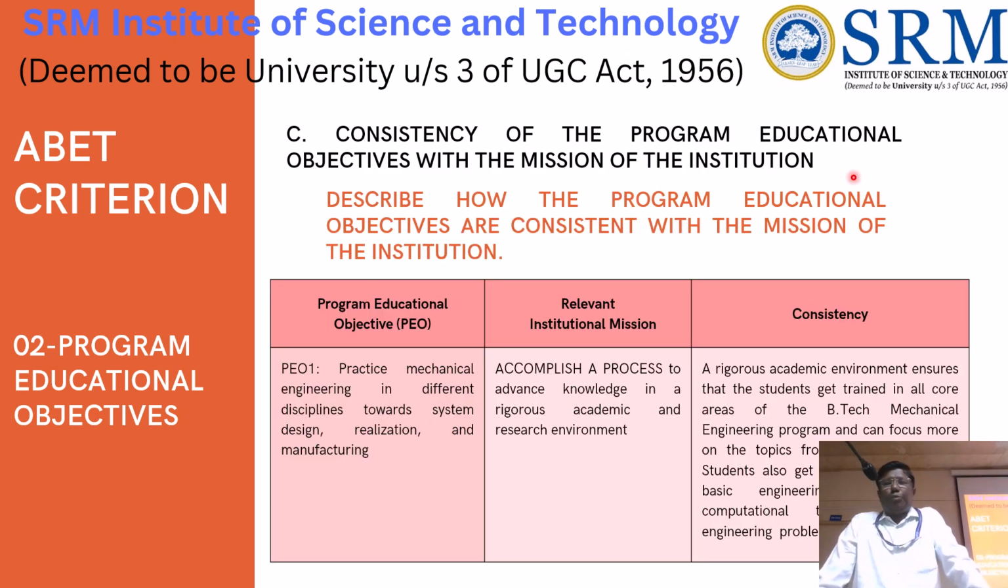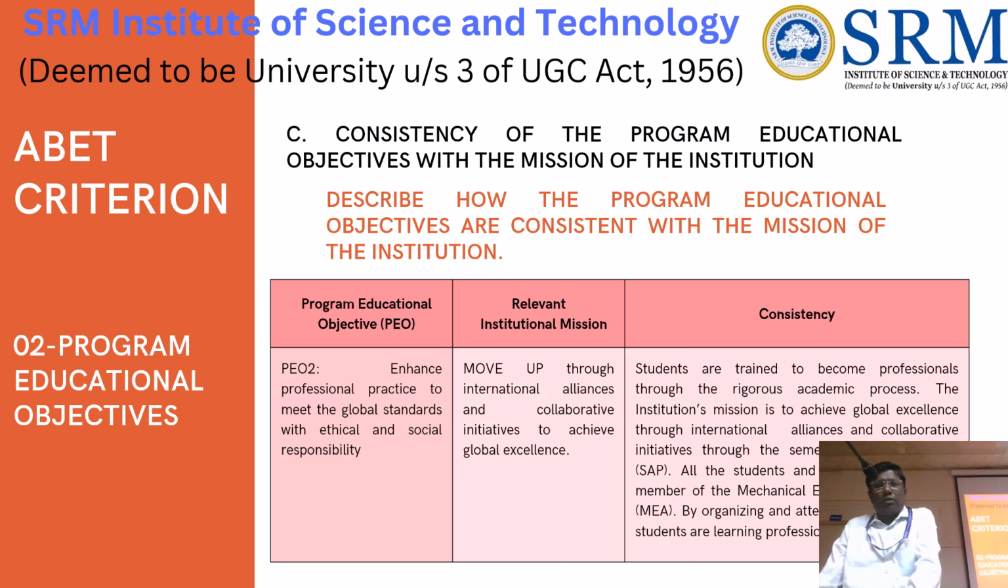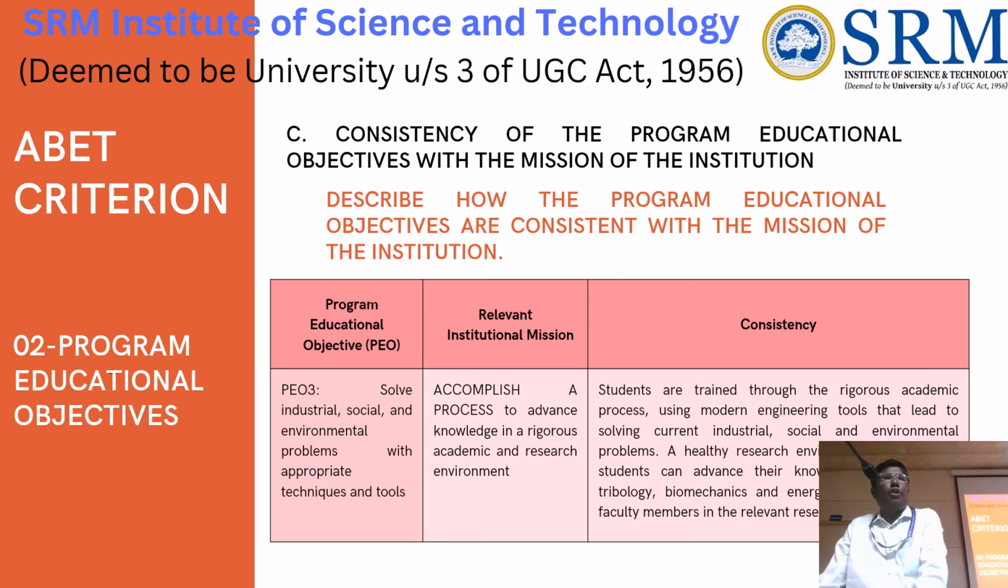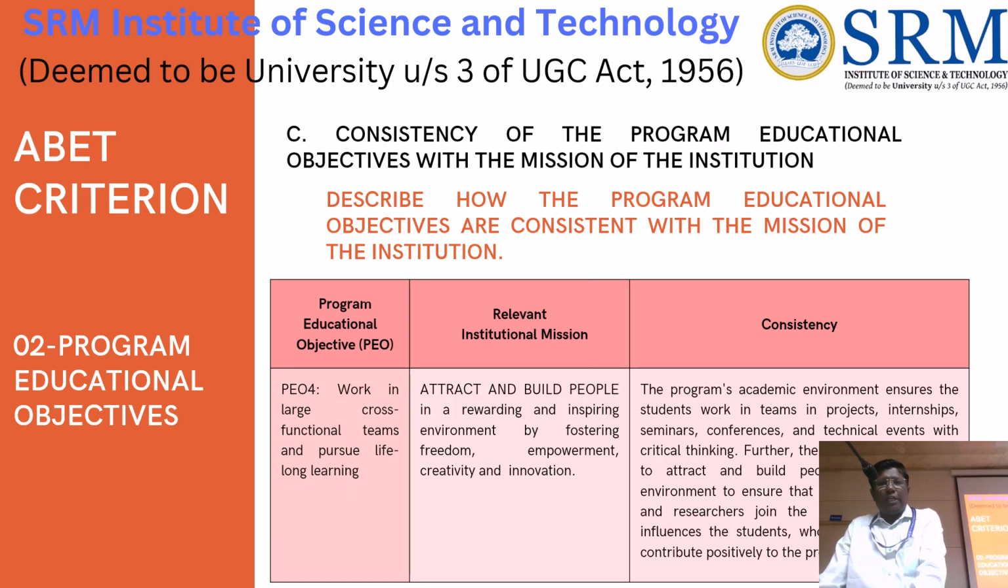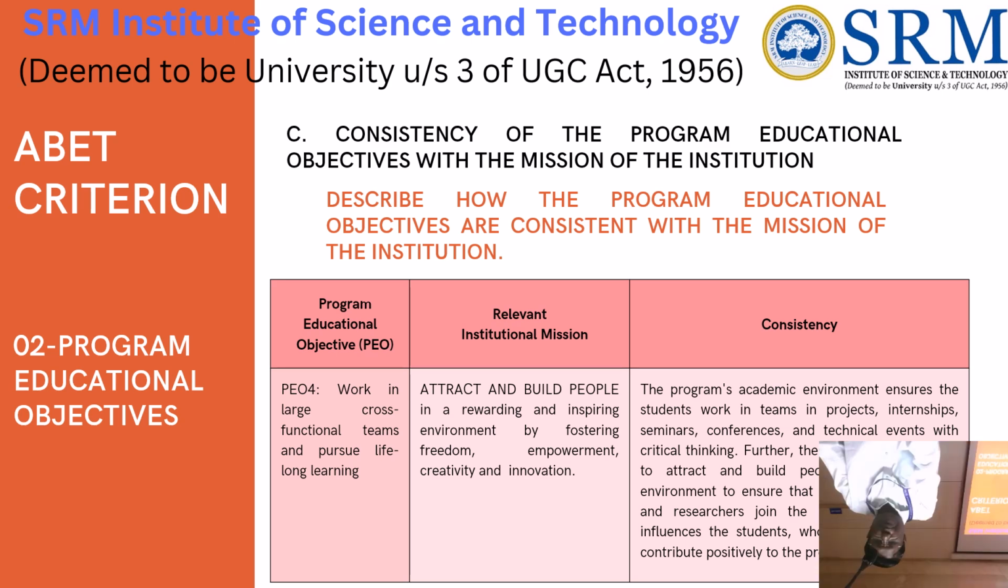And the consistency of the program educational objectives with the mission of the institute: whatever the PEO statement is, what the relevant mission statement of the institute is, and how these two are related to each other, that information we have to give as a write-up. Similarly for PEO2, PEO3, and PEO4. All the PEOs should be related to the mission of the institute, and how each is consistent with the mission, we have to give as a write-up.